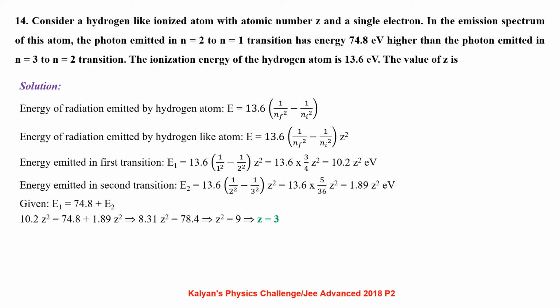Energy emitted in the first transition E1 equal to 13.6 times (1 by 1 square minus 1 by 2 square) into Z square, that is 13.6 into 3 by 4 times Z square, 10.2 Z square electron volt. Energy emitted in the second transition E2 equal to 13.6 (1 by 2 square minus 1 by 3 square) into Z square, that is 13.6 into 5 by 36 Z square, 1.89 Z square electron volt. Given E1 equal to 74.8 plus E2. 10.2 Z square equal to 74.8 plus 1.89 Z square, which gives Z equal to 3.